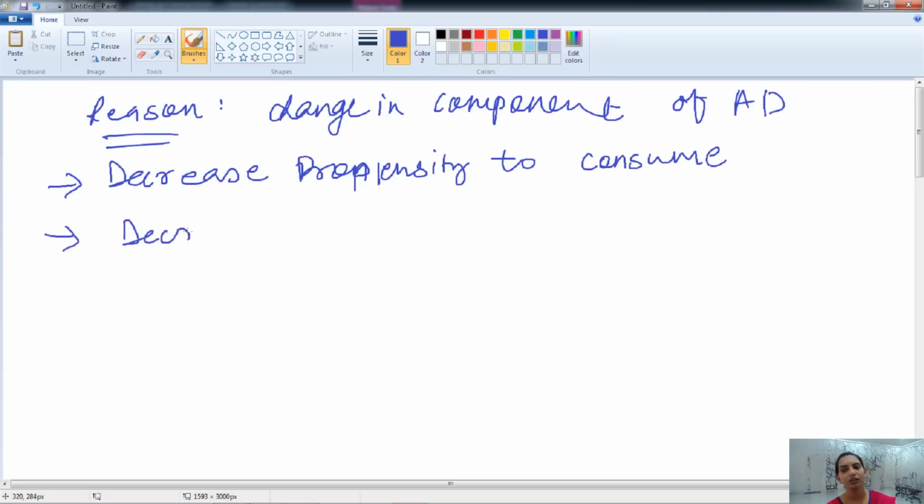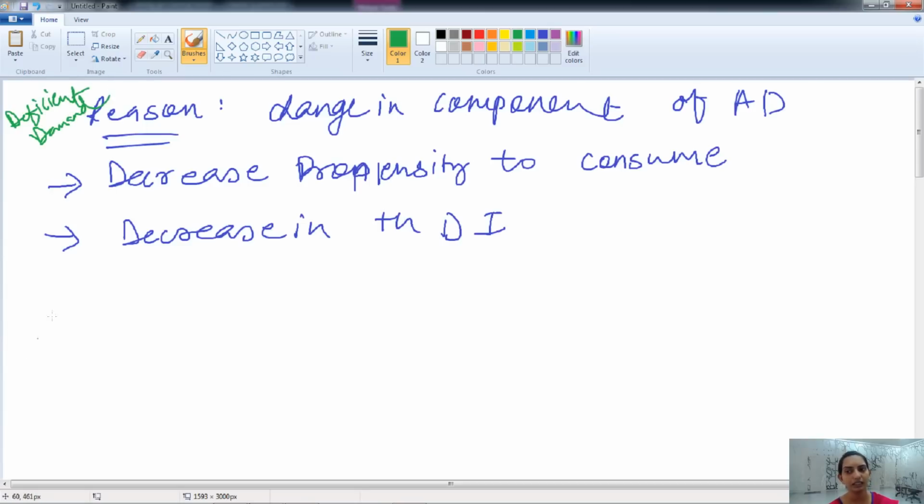Or a decrease in disposable income. That means taxes will increase, and therefore the consumer has less income for spending on goods and services. As they have less income, they are not able to spend more, and therefore they will demand a smaller amount of goods. That will cause deficient demand.